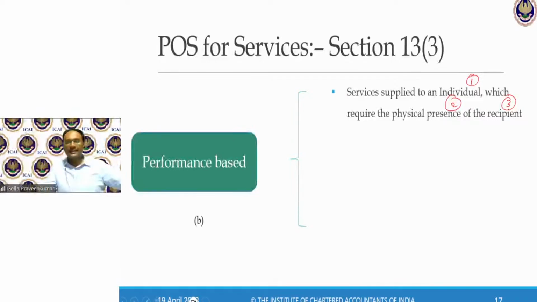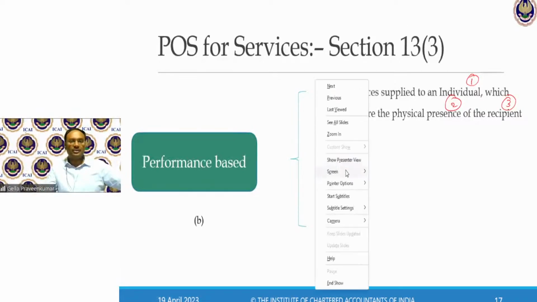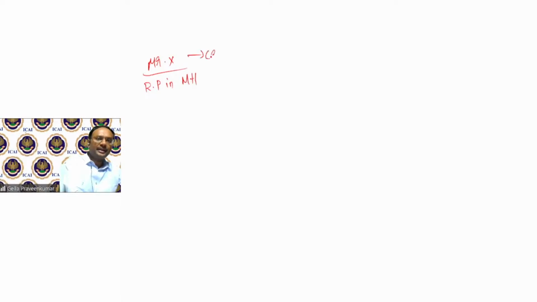I'll give you one example here to have a better clarity. Say, let's take example of Mr. X. Mr. X is a registered person in Maharashtra and he happens to be a celebrity.